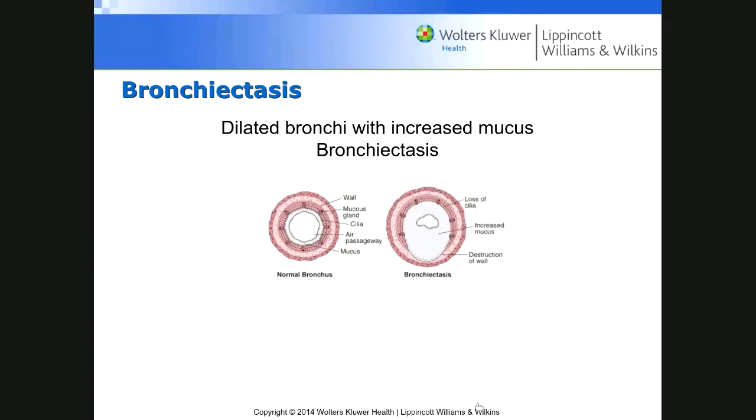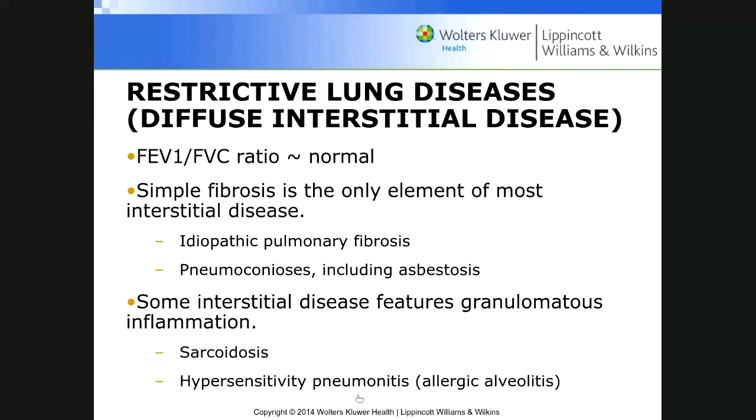Bronchiectasis, we already talked about that. Restrictive lung disease. So in restrictive lung disease, FEV1 over FVC is normal. In other words, it's greater than 80%. They have no problem taking in the air and blowing out 80% of that within the first second.